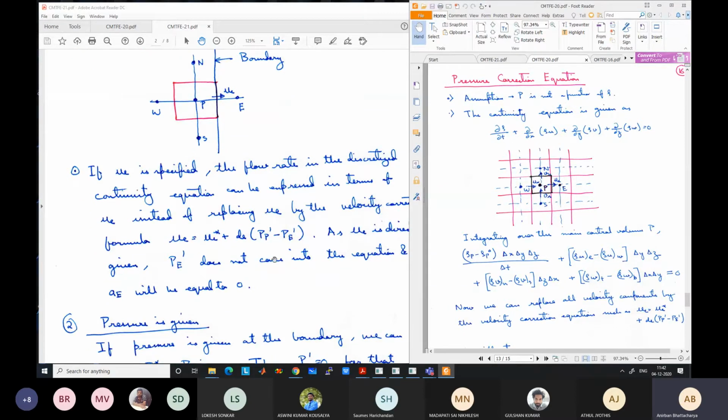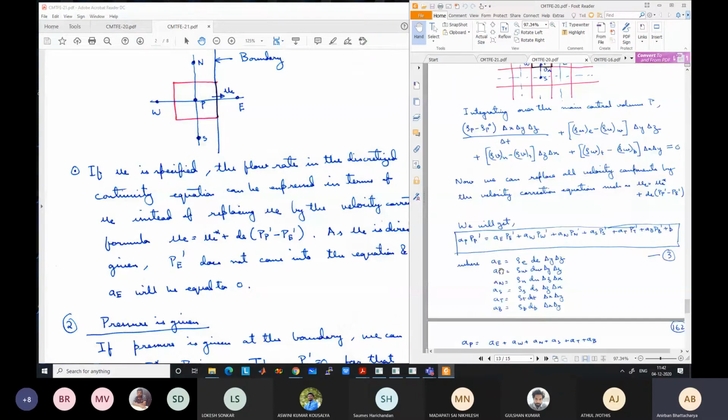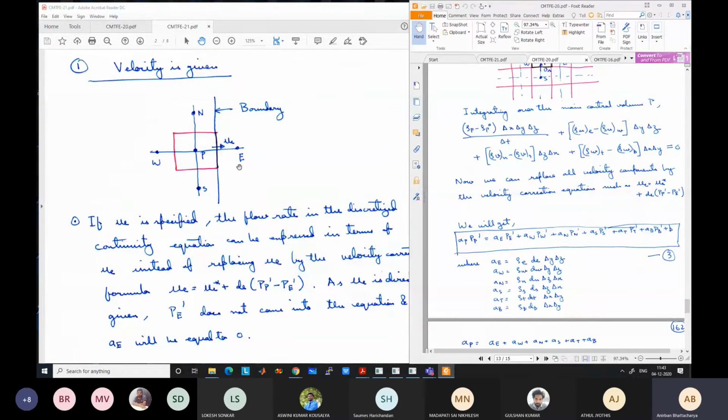So what will happen is that this P dash term will not come into the picture, because this only comes via the UE term. Because we are directly specifying the UE, this P dash term will not come into the picture. As a result, this AE dash will not be present, so AE will be 0. And this is suitable because anyway this was outside the boundary and we could not have any PE dash outside this. So once it goes to 0, there is no problem.